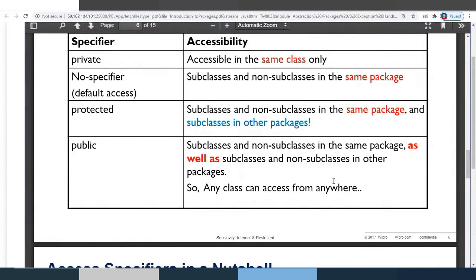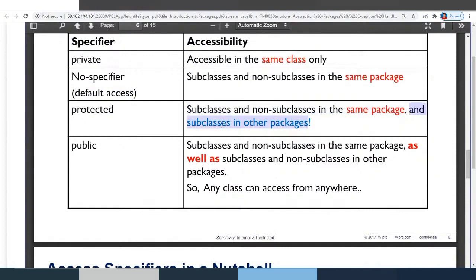That's the point to be noted. And coming to default, it is accessible for subclasses and non subclasses in the same package. And coming to protected, subclasses or non subclasses in same package and subclasses in other packages.